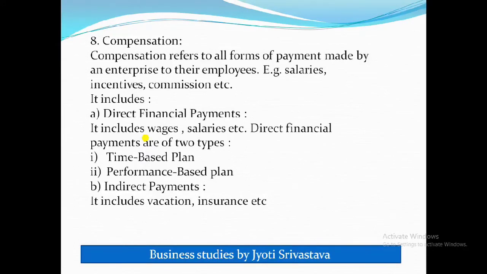So these are direct financial payments. And indirect payments include vacation, insurance, medical facilities, means where you are not paying them direct money, but you are rewarding them by giving such kind of things like vacation and insurance, etc. Clear? So students, these are all the steps of the staffing process.